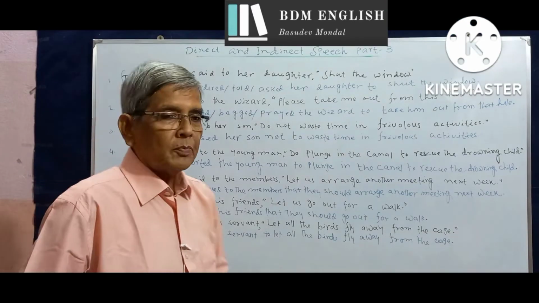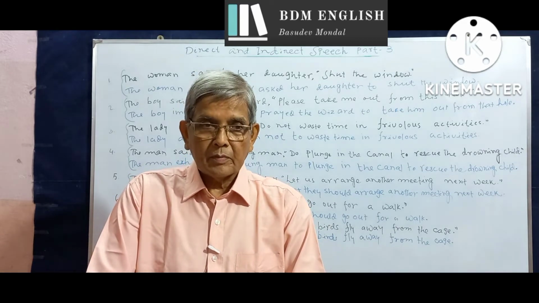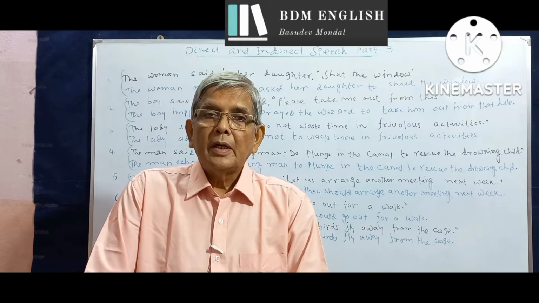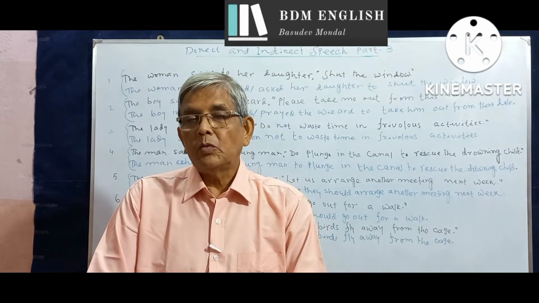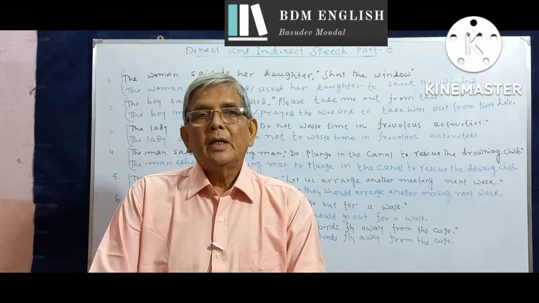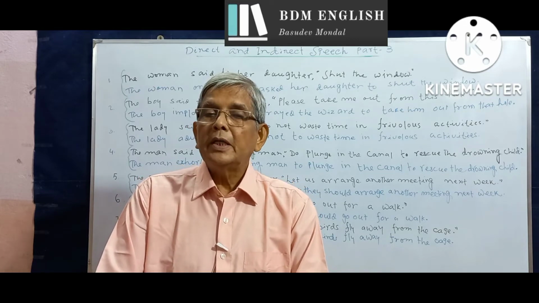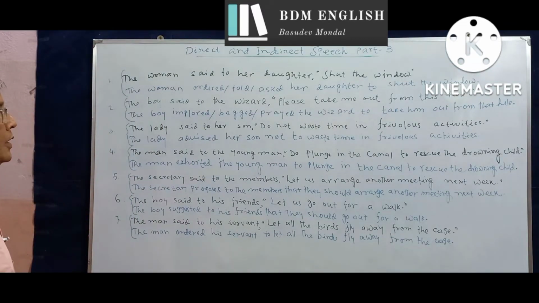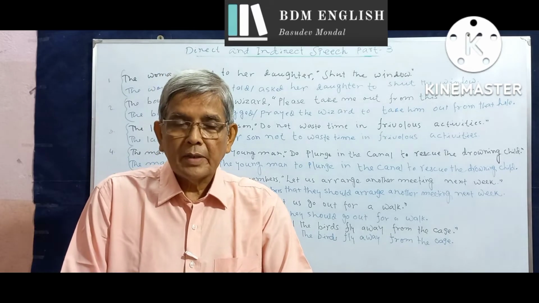In the first video, I explained the general rules for changing direct speech to indirect speech and illustrated the rules with the help of some examples of declarative sentences. In the second one, I explained the rules for changing direct speech of different categories of interrogative sentences to indirect speech. In this video, I am going to explain the rules for changing direct speech of imperative sentences, that is, requests, orders, entreaties, commands, etc.